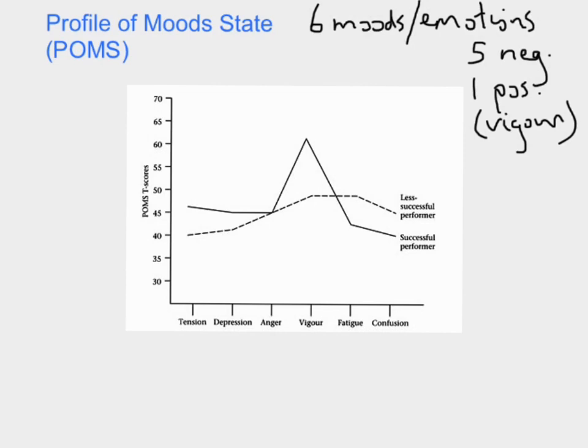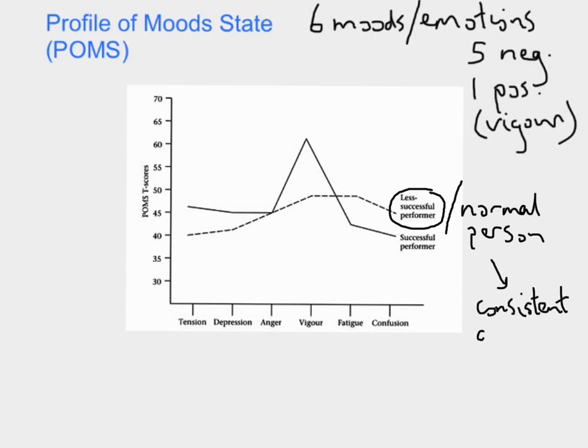Now here's what we generally find. Less successful performer/normal person. I hate using the term normal person, but people on the street, non-athletes, things like that, they will be consistent across 6 moods.